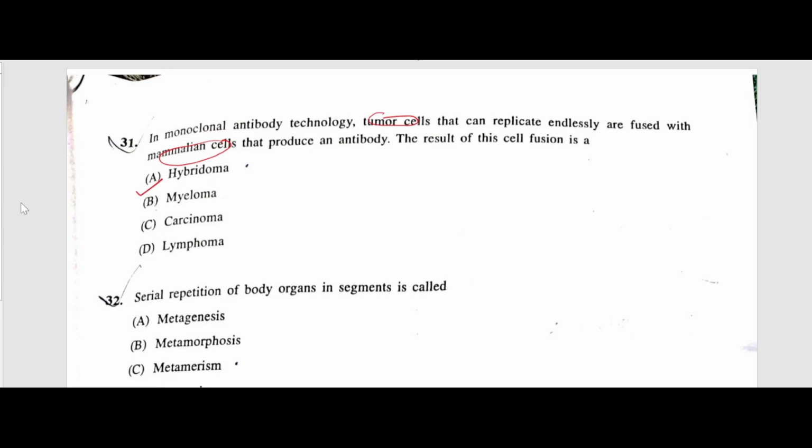Next, serial repetition of body organs in segments is called metamerism. And in which organisms can we see metamerism? Earthworm, right? Leeches, as well as the vertebral column of vertebrates, right?